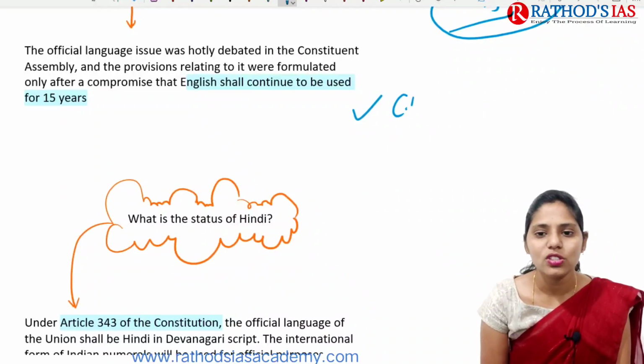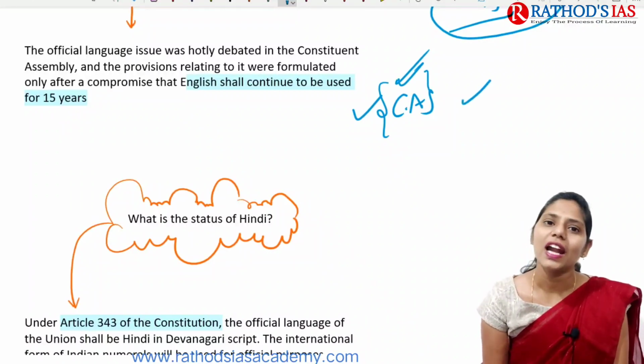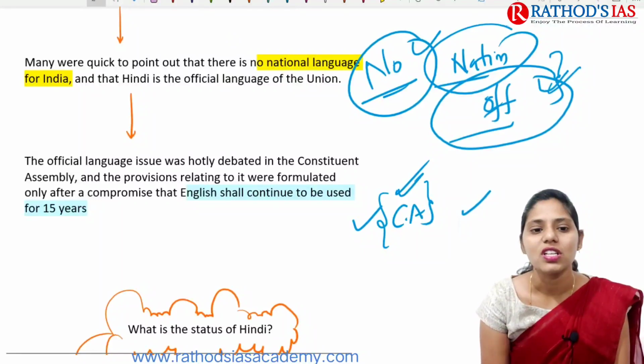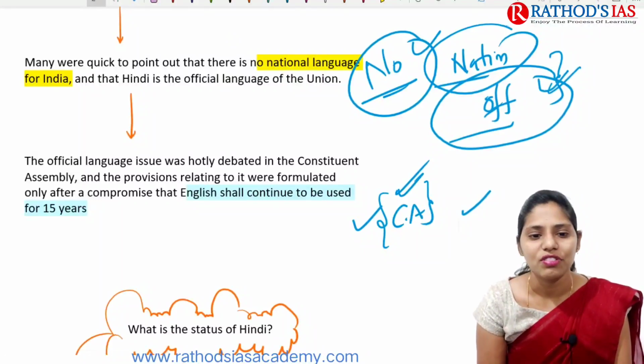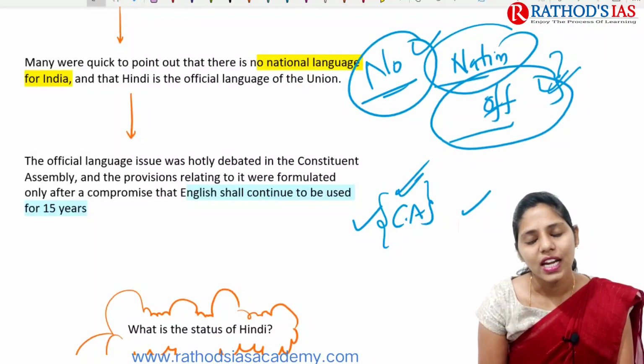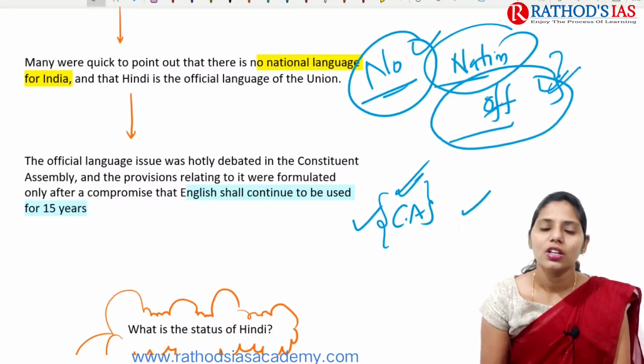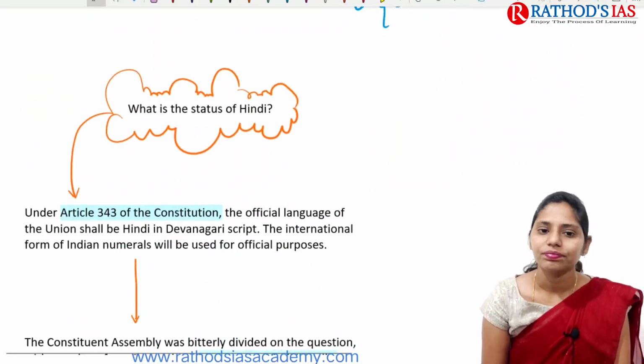So during the Constituent Assembly debates, there were debates on the national language, and they came up with the official language after those debates, and decided that English shall continue to be used for 15 years.